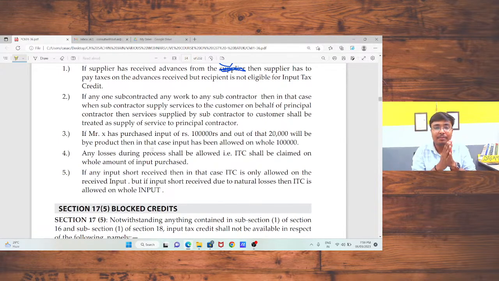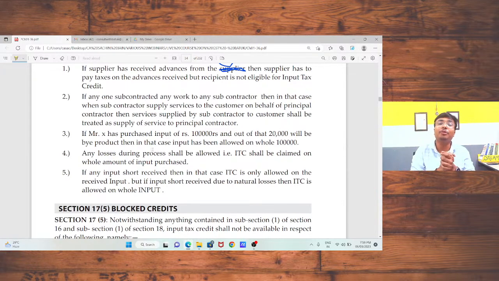इसको दूसरे एग्जांपल से समझते हैं. I am going to take the next example, that is I had bought a certain product, the quantity is 1 lakh units, and I am going to use those units in my manufacturing process. And after the process, I got only 80,000 units. In that case, I am eligible to take input tax credit on the complete 1 lakh units because input is allowed on normal loss. But if there is any abnormal loss, that is